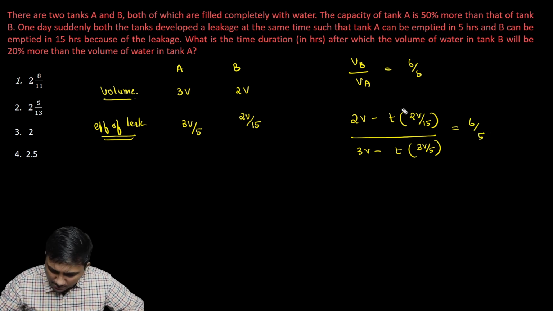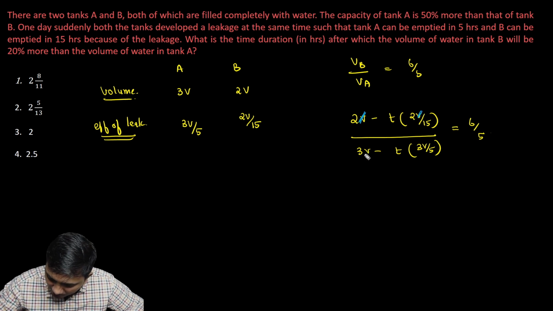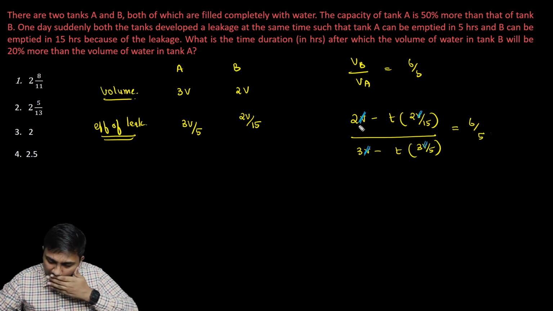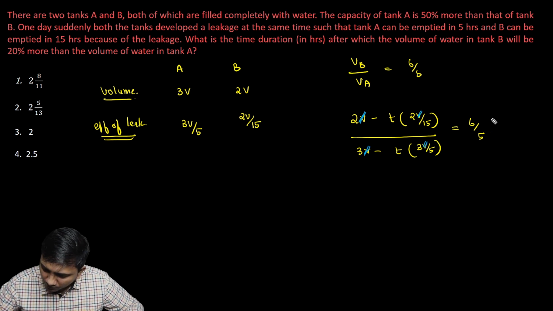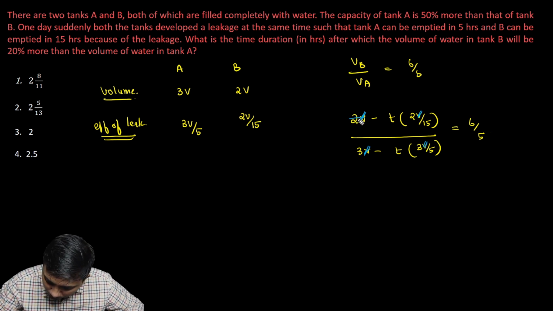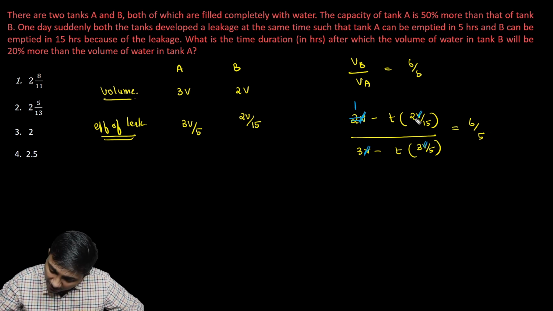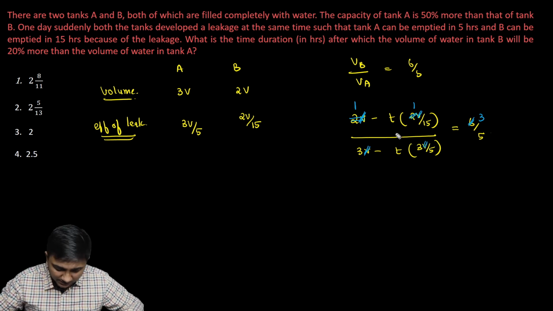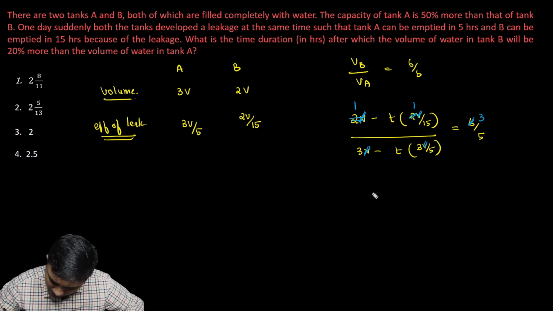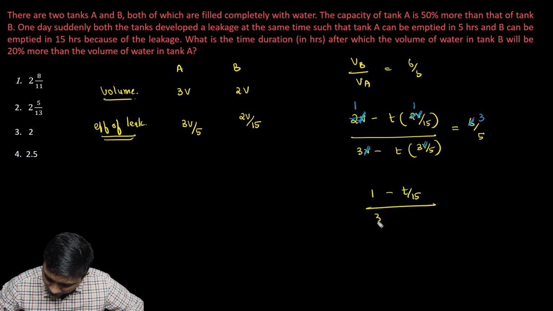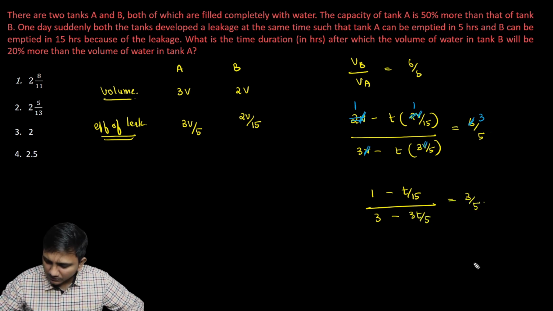Now let's get rid of V because V is there in all these terms. So let's cancel V, V, V, V and V. So V's are out. I could also probably cancel the 2 from the numerator because I've got 6 on the other side. So this will become just 1. This will become 1 by 15. This will become 3. Okay, now let's simplify this. It will become 1 minus T by 15 over 3 minus 3T by 5 is equal to 6 by 5.